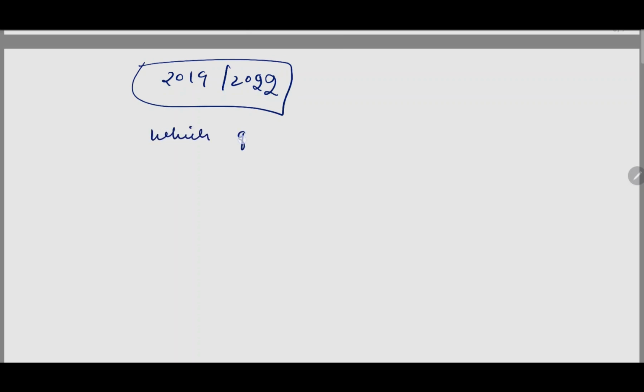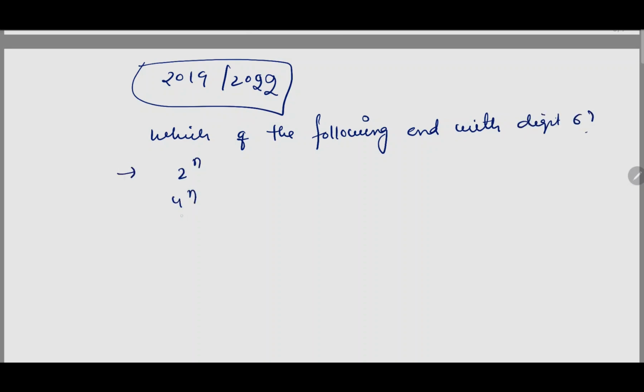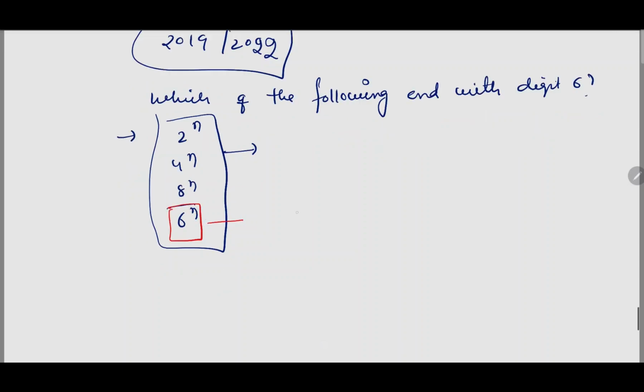In the same way, the 2019 and 2020 pattern is certain. UPSC asks: which of the following must end with digit 6? The options are like 2 to the power of n, 4 to the power of n, 8 to the power of n, 6 to the power of n. This is a very certain question. If you know the concept clearly, you can come to the answer within a second, because you know that 0, 1, 5, 6 don't have a cycle. So it will have only one element, and that element is the number itself. So this is the answer. I hope you are getting my point.